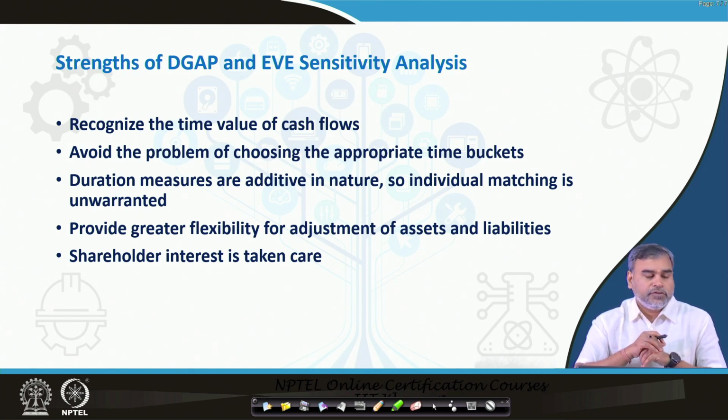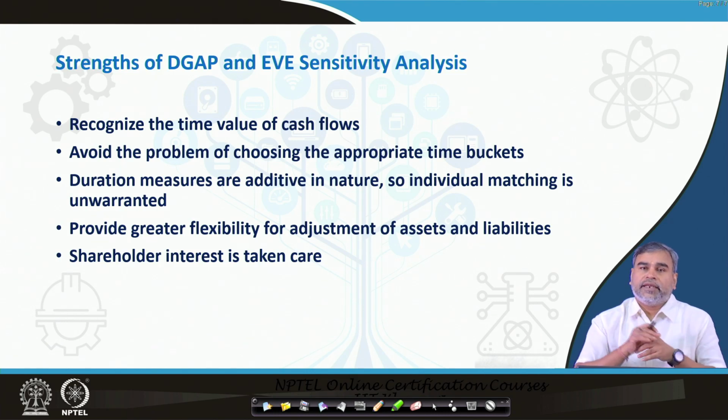They are additive in nature. So, individual matching is unwarranted; it is not required. Individual matching, in the sense that I mean the individual accounts, individual assets and individual liabilities, item-wise asset and liability matching, is not required to be considered.